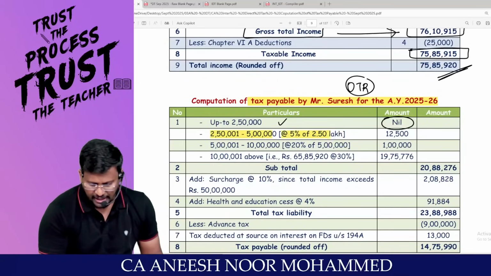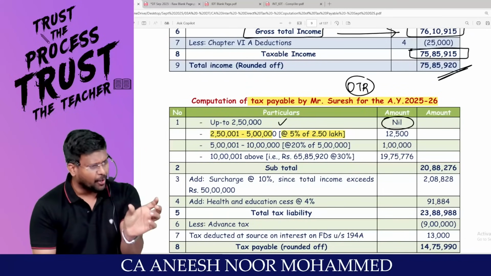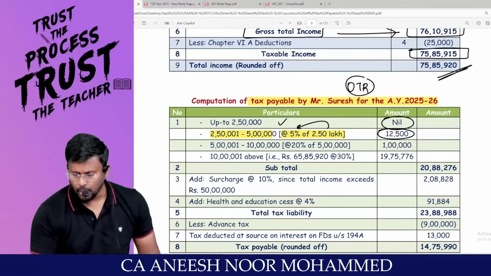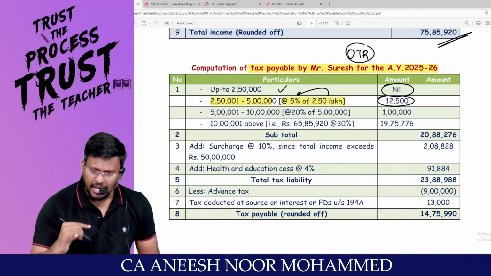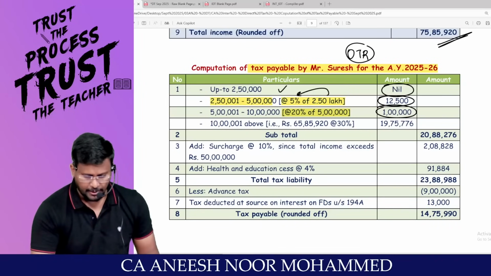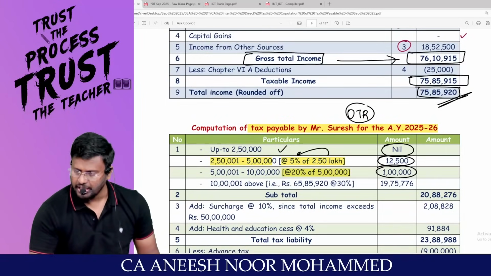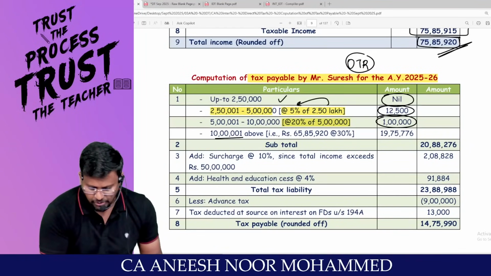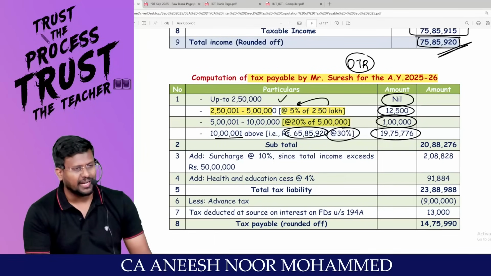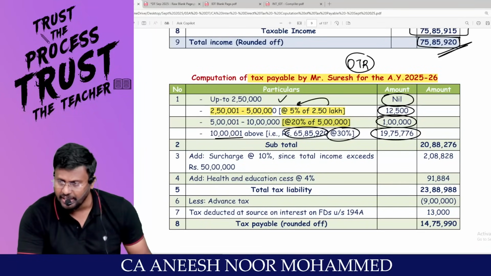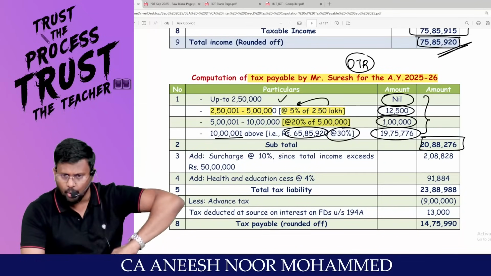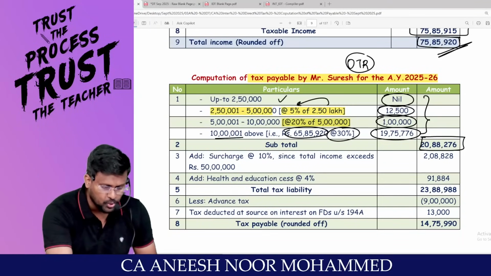2.5 lakhs to 5 lakh at the rate of 5%. That means a gap of 2,50,000. For that 2,50,000, pay tax of 12,500. Sir, next one, slab 5 lakh to 10 lakh, a gap of 5 lakh at the rate of 20% comes to 1 lakh. Then 75 lakh 85,920 minus 10 lakh comes to 65 lakh 85,920, at the rate of 30% comes to 19 lakh 75,776, getting total tax payable under the optional tax regime 20 lakh 88,276.